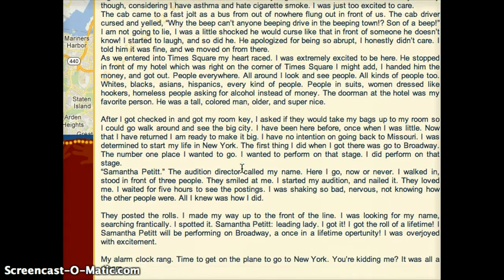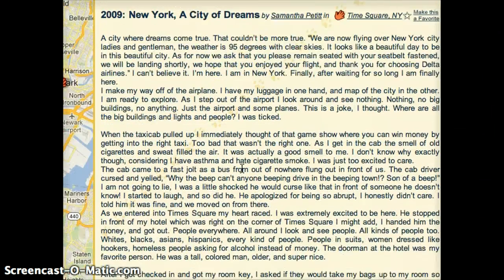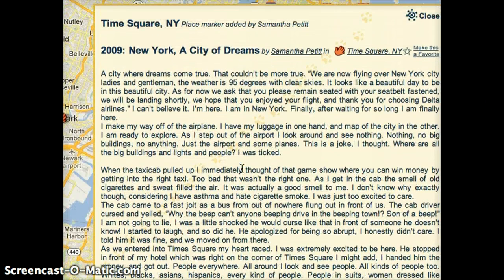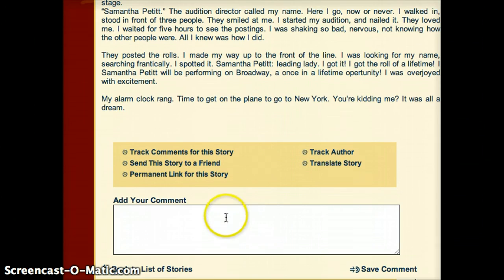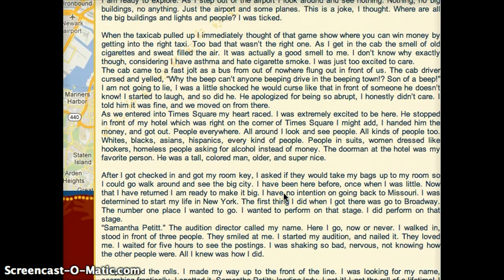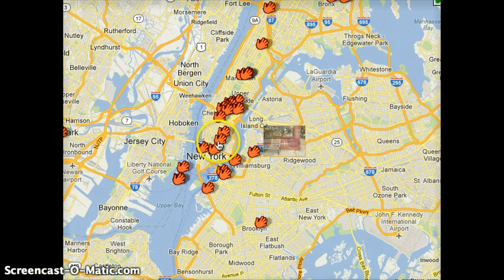So as a user looking at this, you're looking at a map, you're trying to find out the different places. If you're looking to go here, you could click on this and see what somebody else wrote about it, or wrote a story about it. So you get a better understanding about what the place is really like. You can also add your own comment. So if it's a fact story, or facts about a place, you could add to that.